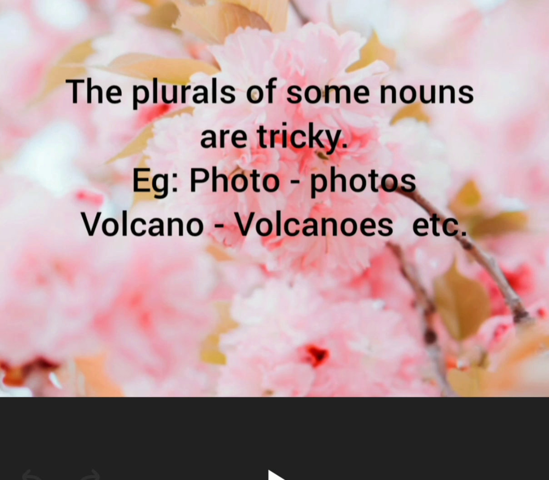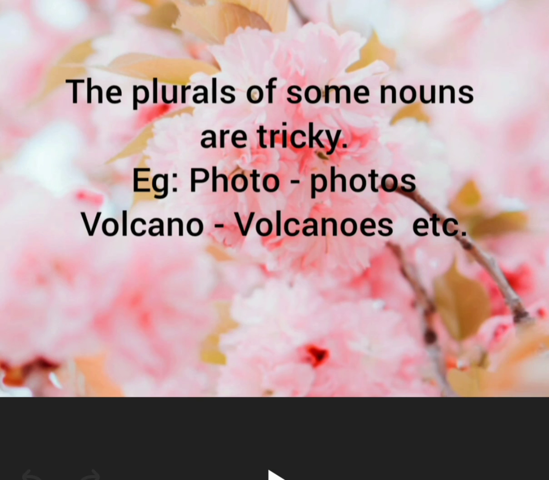And for some nouns ending in f or fe, it changes into ves. The next thing is the nouns that end with the letters x, ch, s or z, we can add es to the singular noun to get the plural noun.